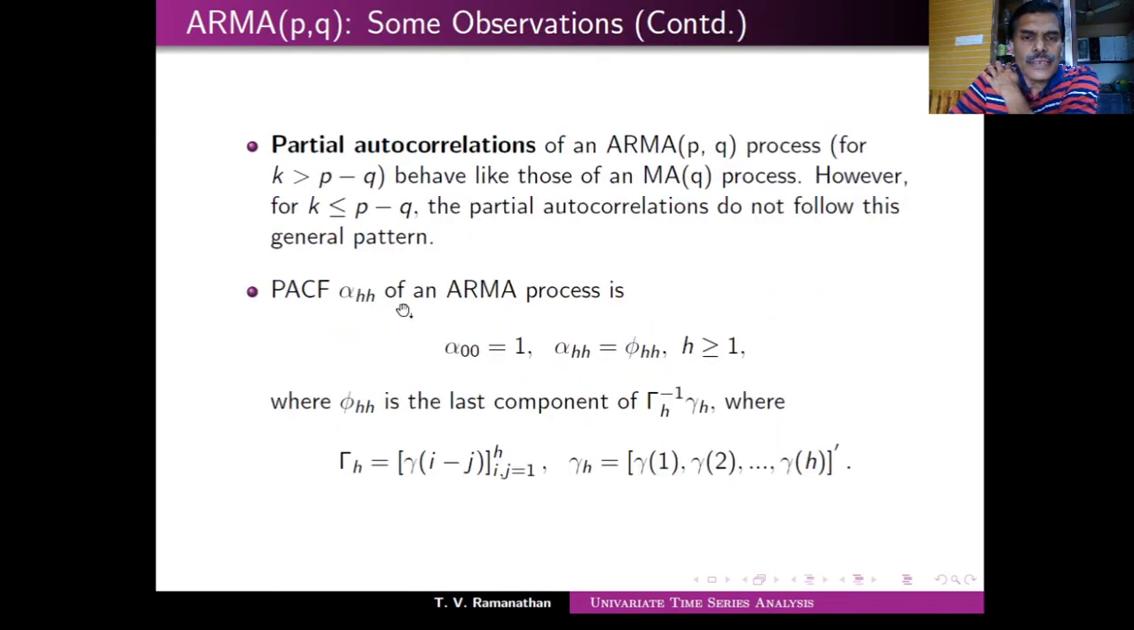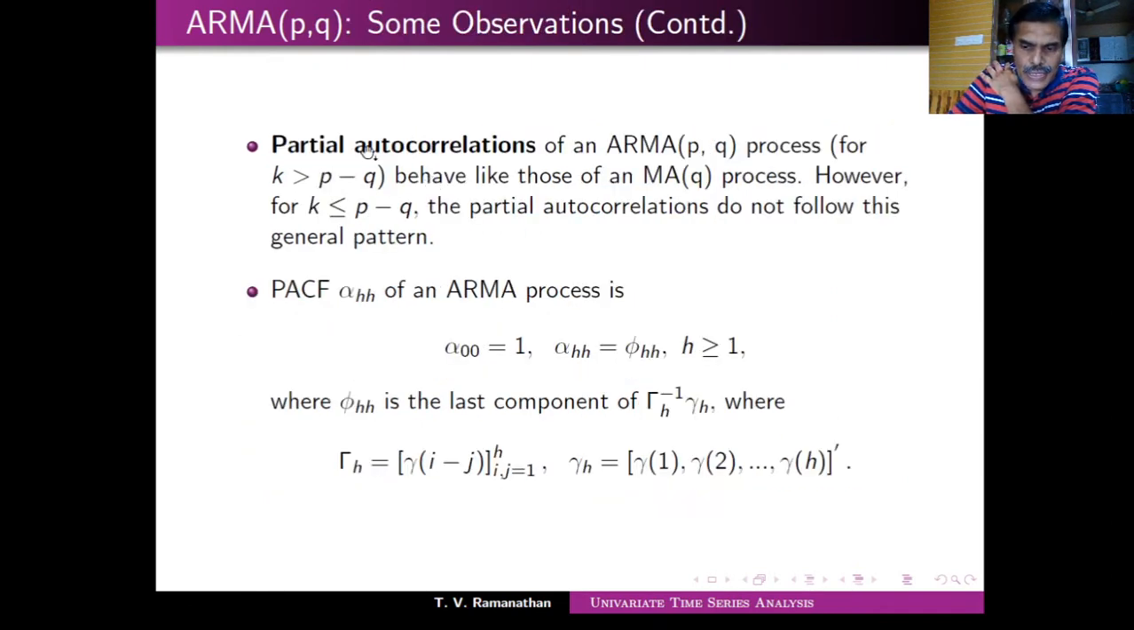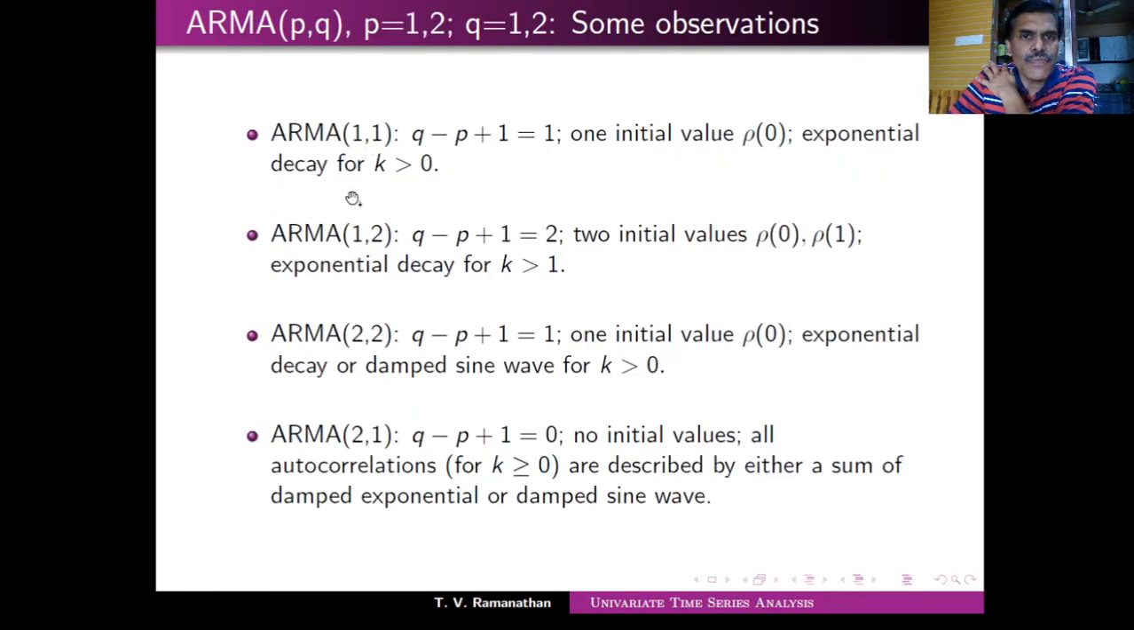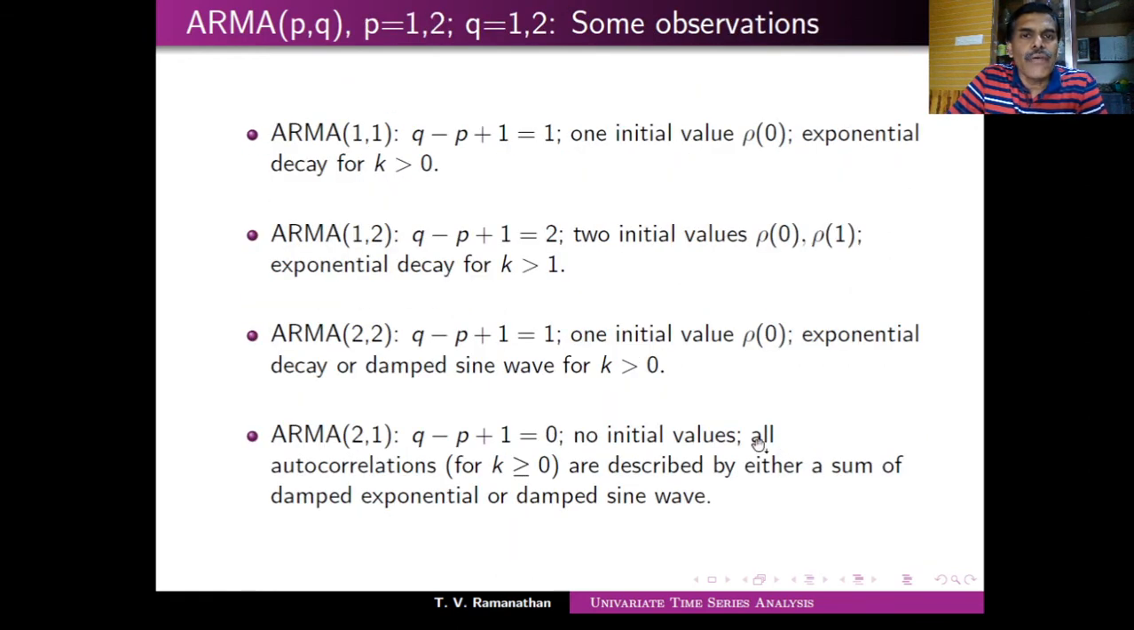So let's look at the ARMA(1,1). According to the logic that I mentioned in the case of ACF and PACF, you can see that for ARMA(1,1), q minus p plus 1 is 1. You remember I mentioned that q minus p plus 1 lies as a solution, and this may not follow the pattern after this. So what is q minus p plus 1 when it is (1,1)? It is 1 minus 1 plus 1, which is 1. Which means one initial value, rho 0, and then exponential decay for k greater than 0. So that we can say.